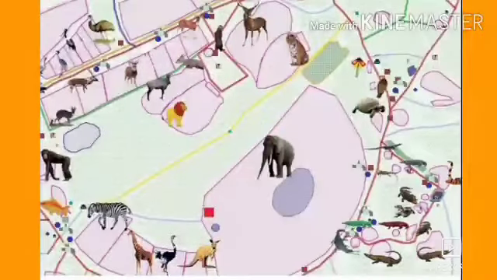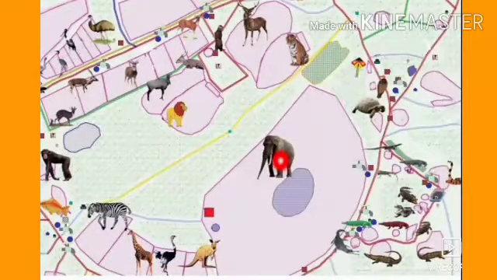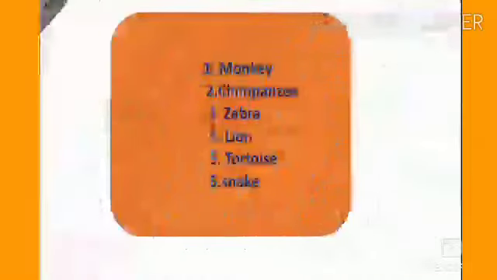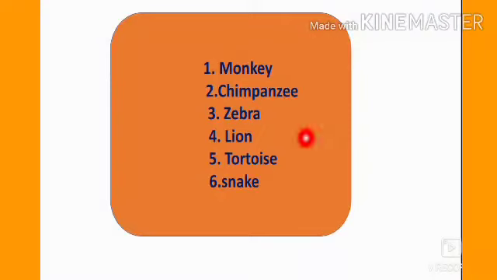Our next question is, in the given map, list the names of 6 animals that are seen in the zoo. So you can write any 6 animals. Monkey, chimpanzee, zebra, lion, tortoise, snake. For example, I have written 6 animals. You can write any 6 animals.